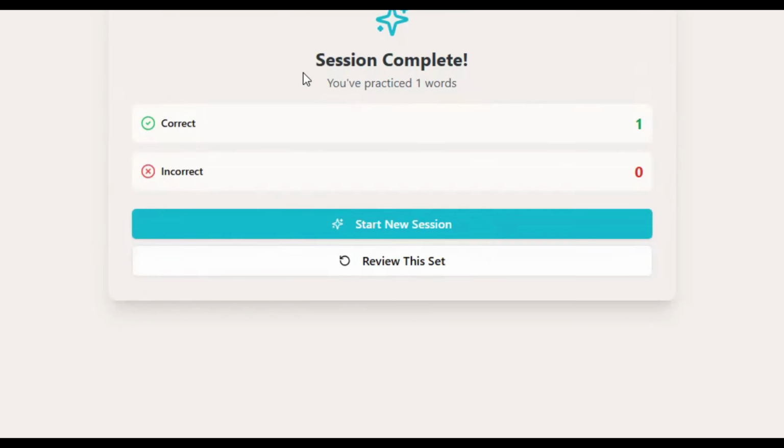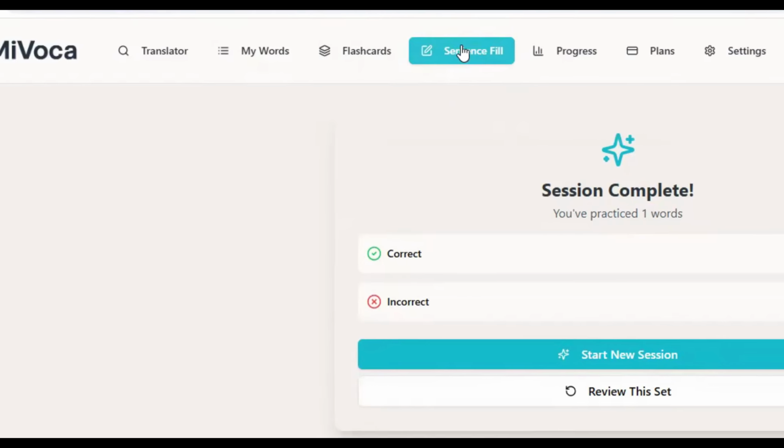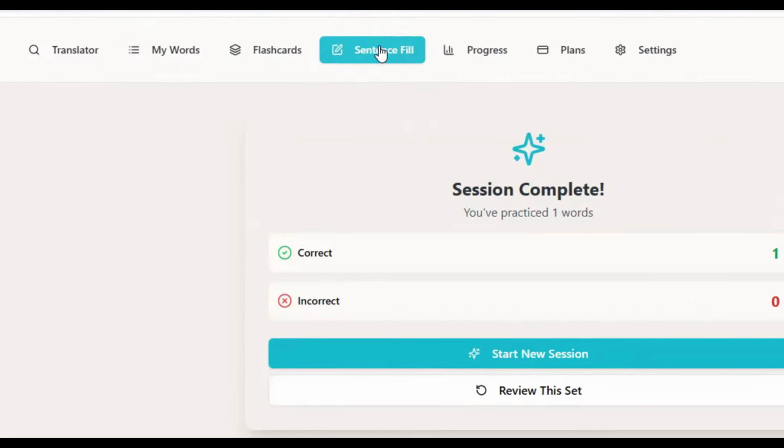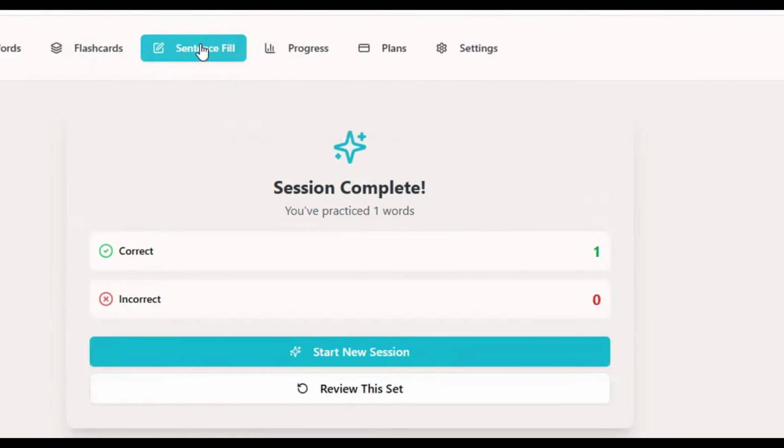This idea of sentence fill would be great, absolutely great, were it to be working. And I'll just add this to the video. I have spoken to the owner of the app and explained that there's a glitch with sentence fill. It's not working, and he's going to have a look at it. And he says that he's actually got a better idea of something that might be even more interesting. So it's good. He answered me straight away and he said, thank you, and thank you for letting him know. And he's going to sort it out. So there you are.